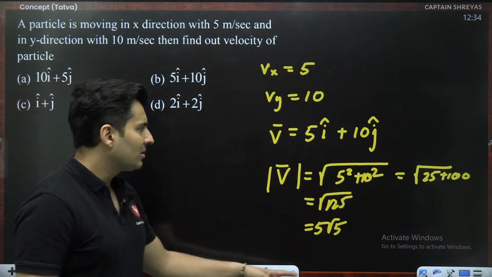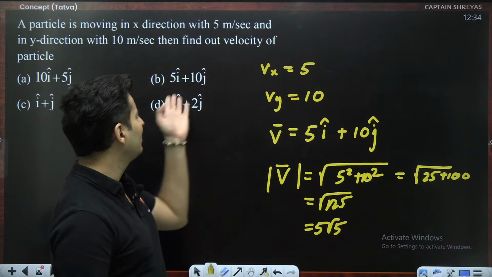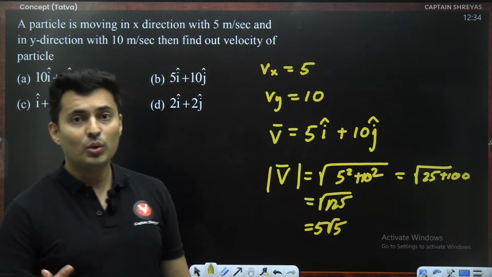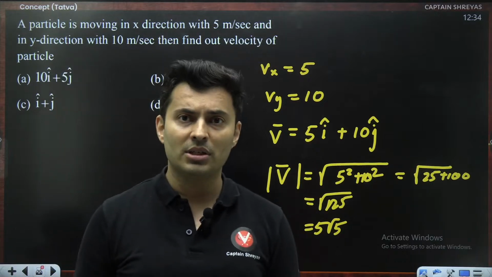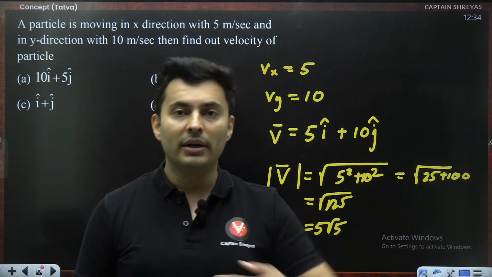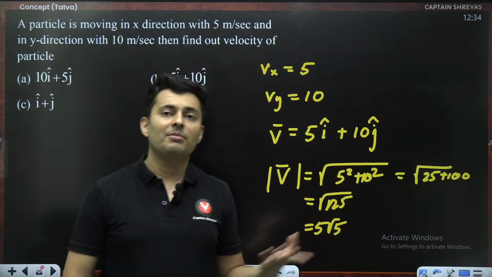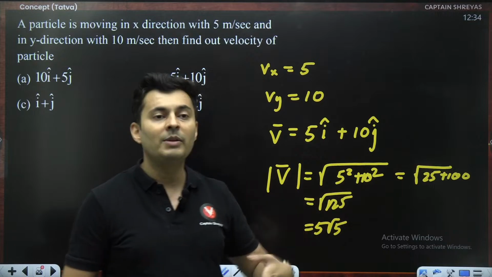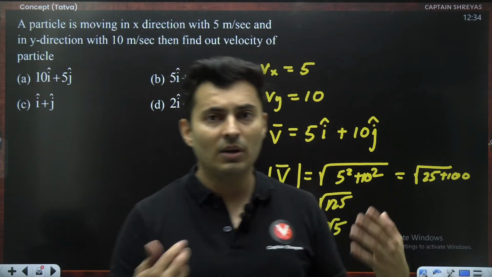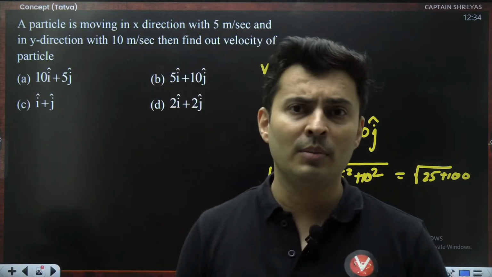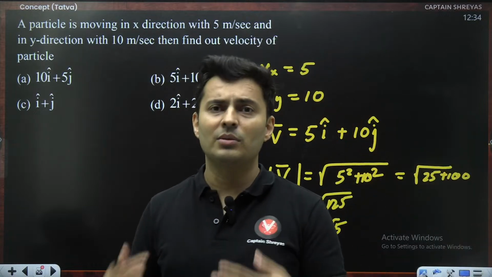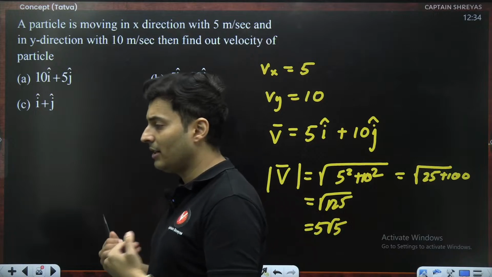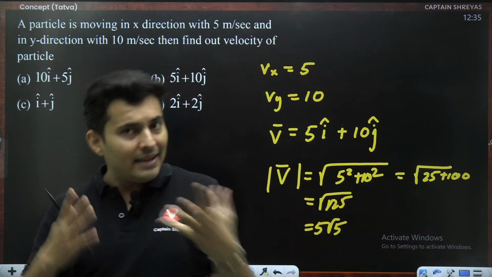Why did I do this? You'll be like, sir, the question was only this much, why did you waste our time? That is my point. Guys, whenever a question is asked, don't stop at what the question is. Go beyond the question. They ask the velocity, but maybe in the final exam, they will ask you the speed. If they ask you the speed, maybe they'll ask you velocity. If they ask you velocity, maybe next they will ask you acceleration, or direction. So always go beyond the question, whatever they have asked, and try to find what else we can find from that question.